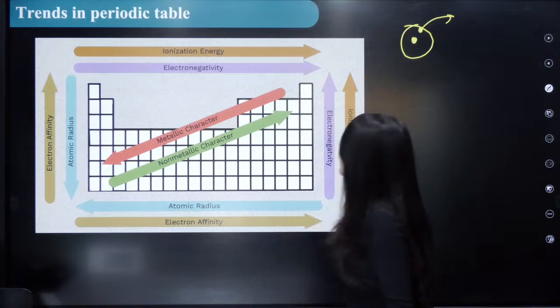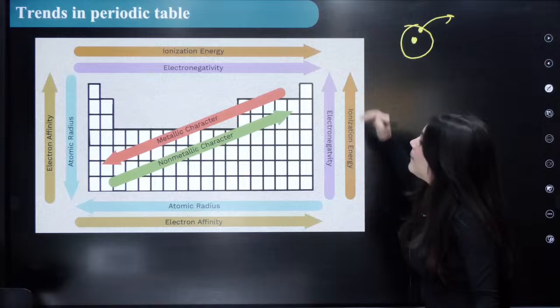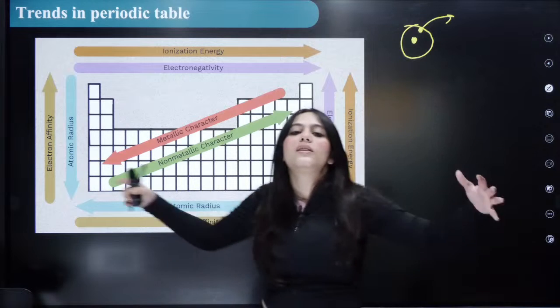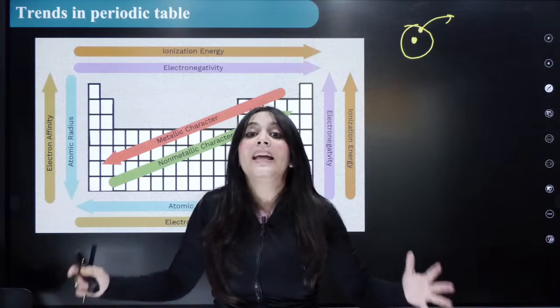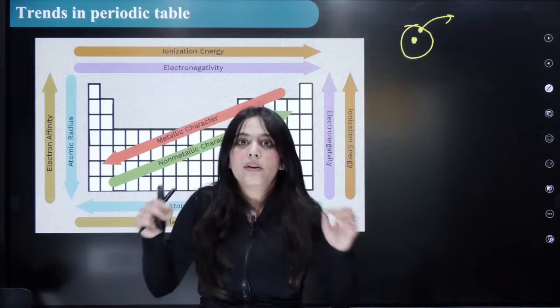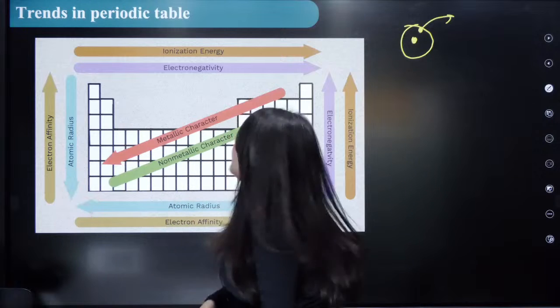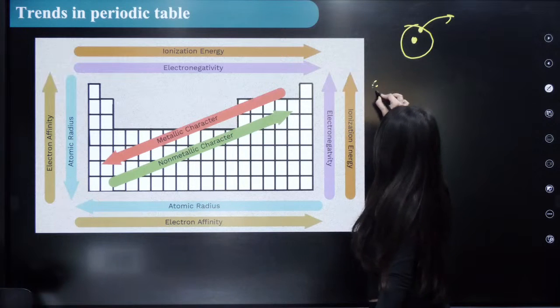Similarly, let's talk about down the group. As I'm moving down the group, what will happen to the size? The size will actually increase down the group because one shell keeps on adding. Here there is only one shell.